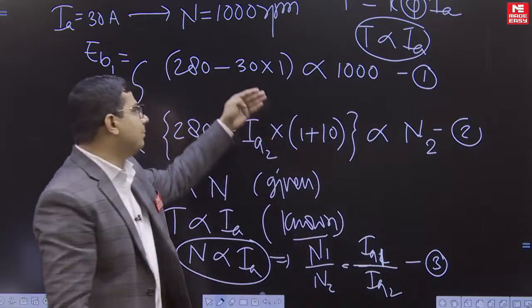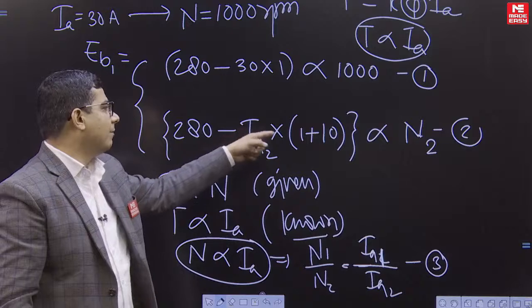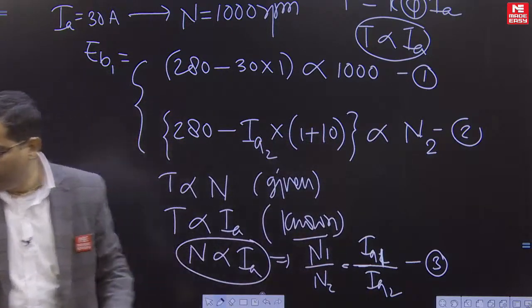Now with the help of these three equations we can get our value of n2, and how much is n2 coming out to be?